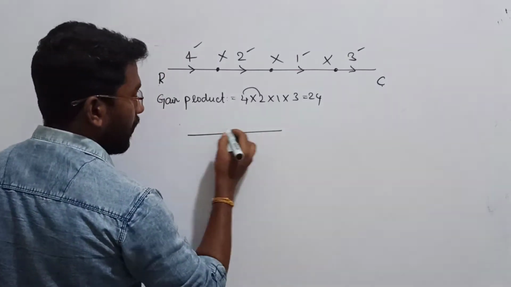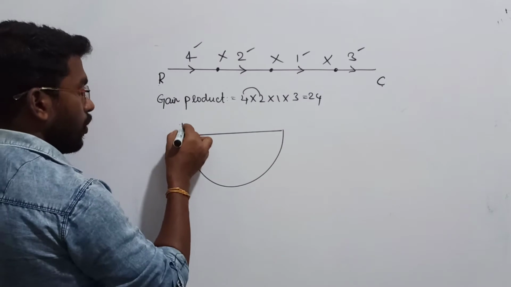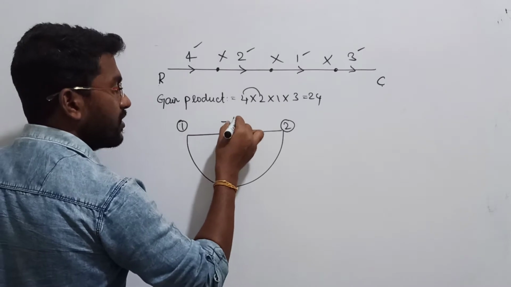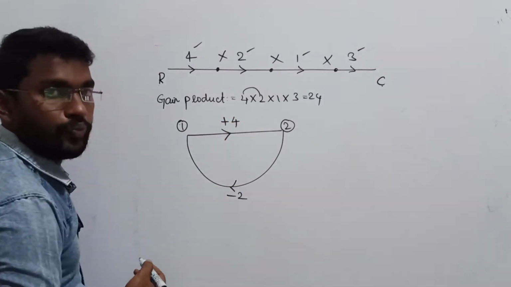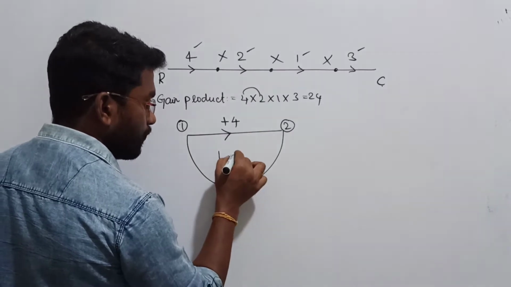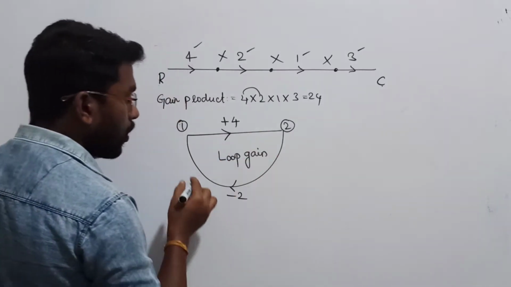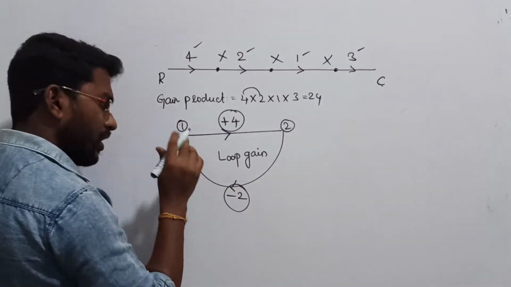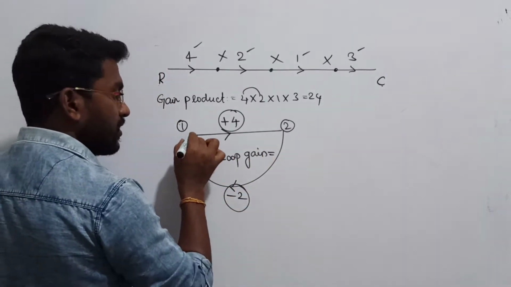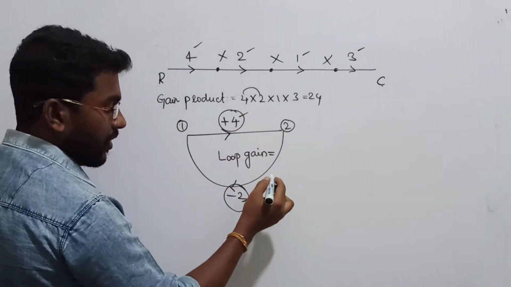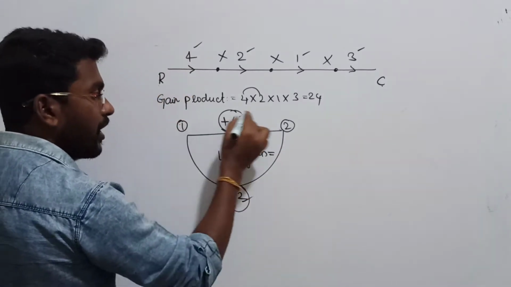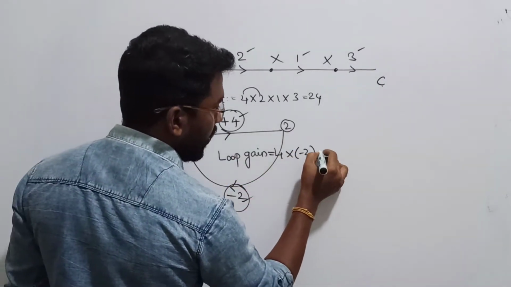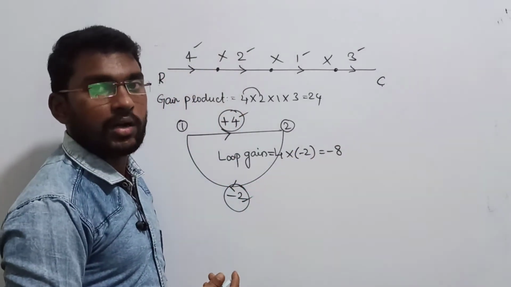Right, sir? One loop will be given like this. Loop 1, I am passing through node 1 and node 2. We are creating the loop. Here this value is given as 1 plus 4, here it is given as minus 2. Now, the moment we are finding the loop gain, loop gain means you just find the values available in your loop. Whatever the gains are, just multiply all the gains. In that loop, how many gains are there? That is called the product of loop gain. 4 into minus 2, so your answer is going to be minus 8. That is called loop gain.